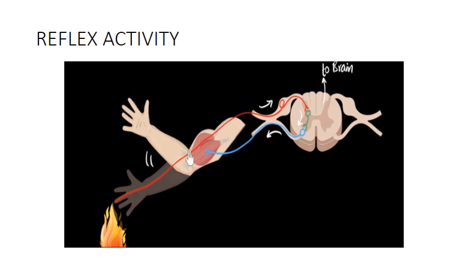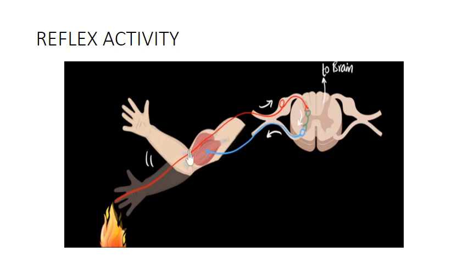Let me give the first example. In the first example, the stimulus is a hot object and the response is withdrawal of our hand. So it takes place without our consciousness. It is an involuntary response. Here it prevents us, or helps us, from any damages. Let me explain the mechanism of the first example.